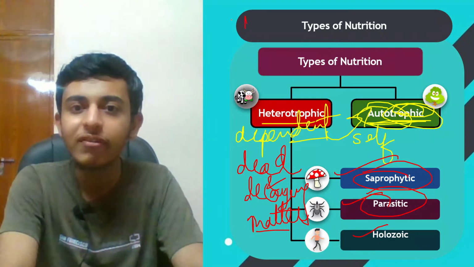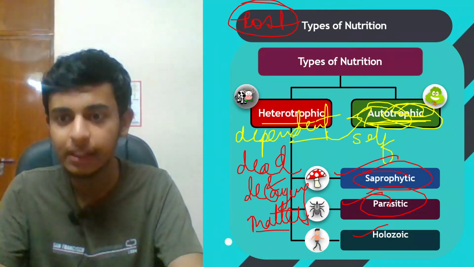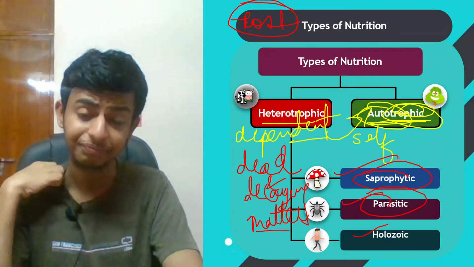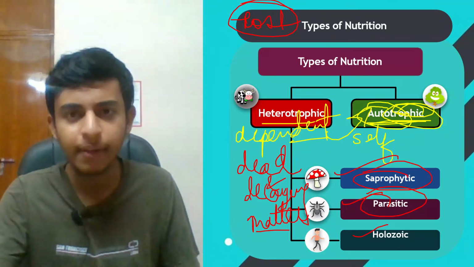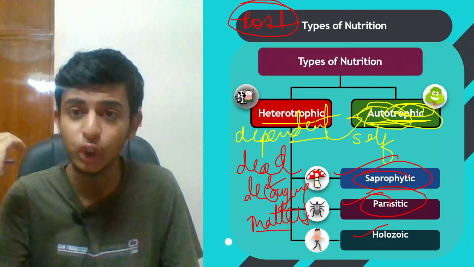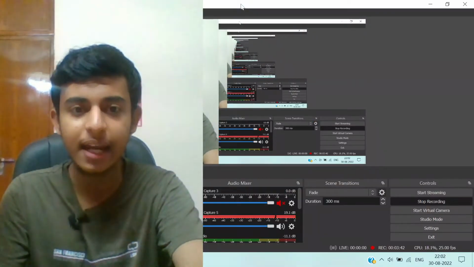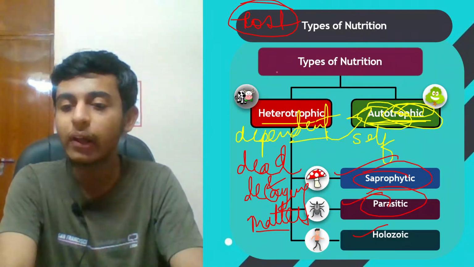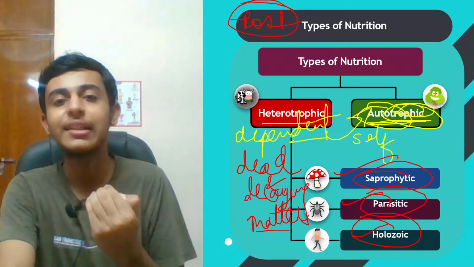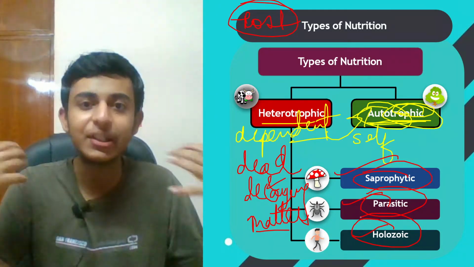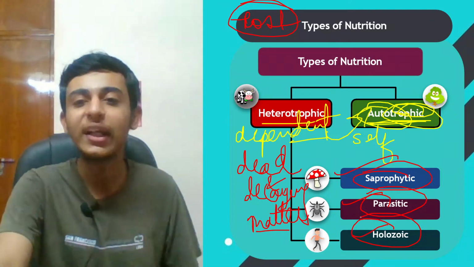Parasitic. Parasitic say the only word comes as host, that they are dependent on a host for their survival. Without the host they cannot survive. So they obtain the nutrition from their host. Host can be anything. It can be a plant, it can be an animal, it can be a human as well. ठीक है? Is this much clear to everybody? Are we getting the clarity right now? Very good. And holozoic nutrition is what we human beings are. We are ingesting the food and then our digestive system digests the food and obtains nutrients from the food, isn't it? So interesting है कि नहीं?